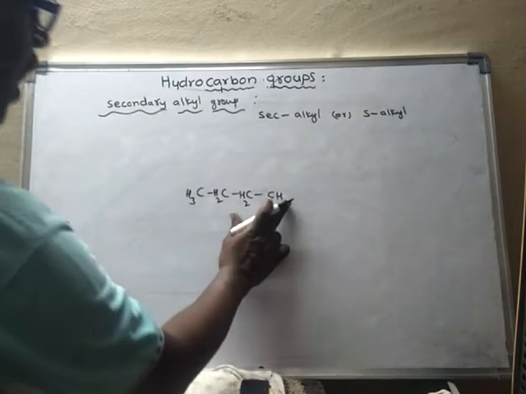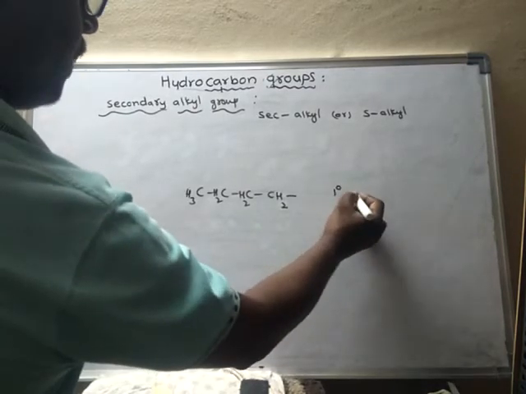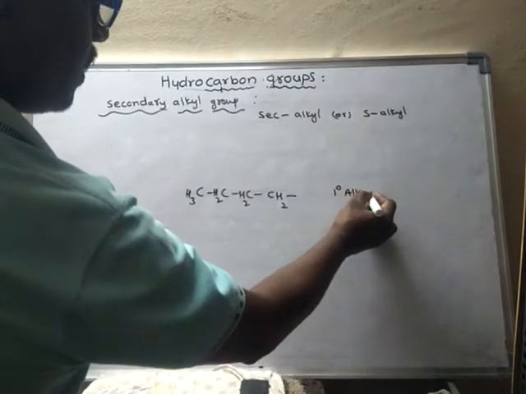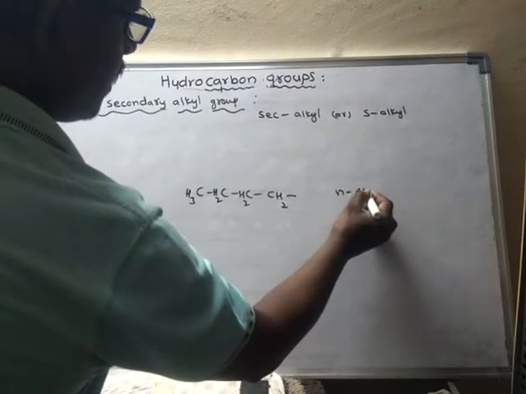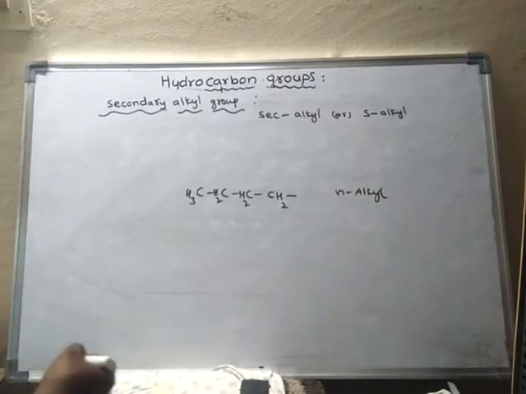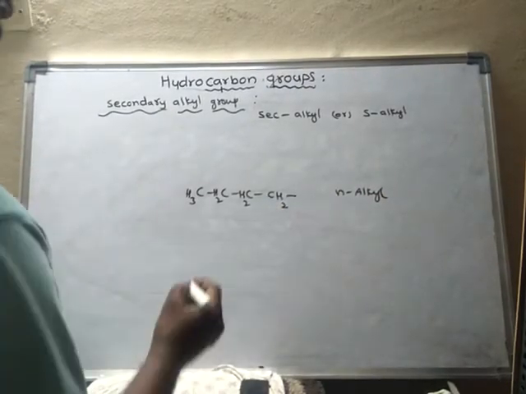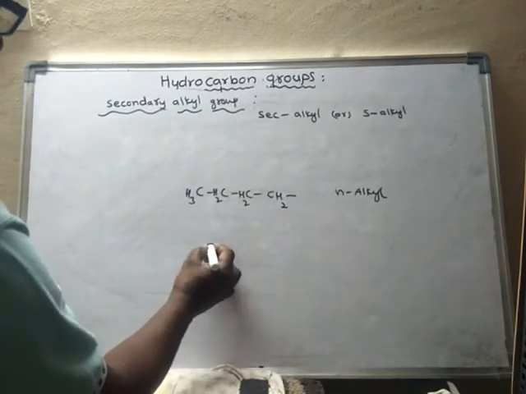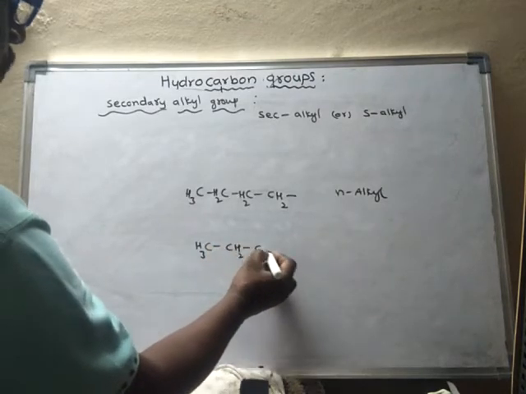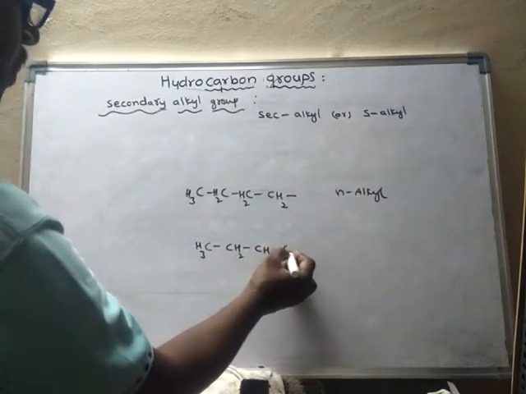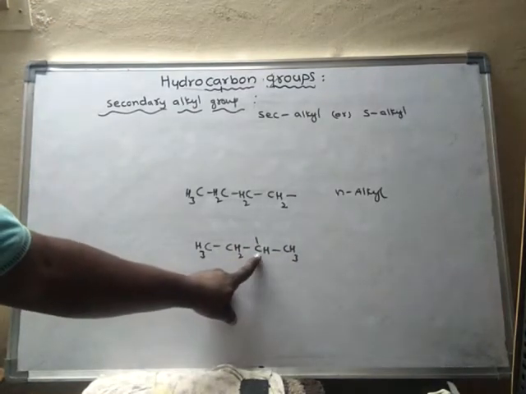If I remove hydrogen from primary carbon, then it is said to be primary alkyl, or also simply N-alkyl. I have removed primary hydrogen. Suppose instead of removing primary hydrogen, I remove secondary hydrogen, meaning the hydrogen attached to a secondary carbon.